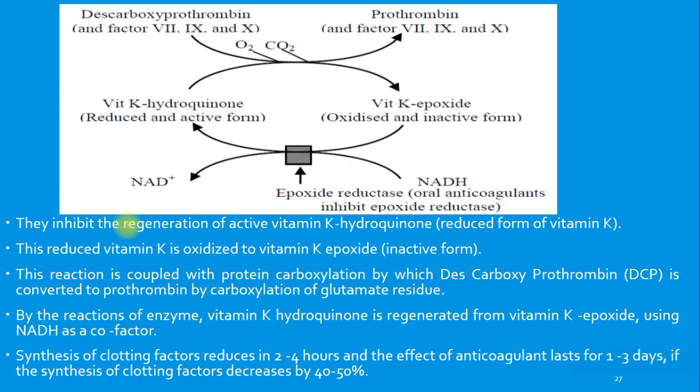So they inhibit regeneration of the active vitamin K hydroquinone, which is a reduced form of vitamin K. This reduced vitamin K is oxidized to vitamin K epoxide, that is the inactive form, and this reaction is coupled with protein carboxylation, by which descarboxyprothrombin, that is DCP, is converted to prothrombin by carboxylation of the glutamate residue.